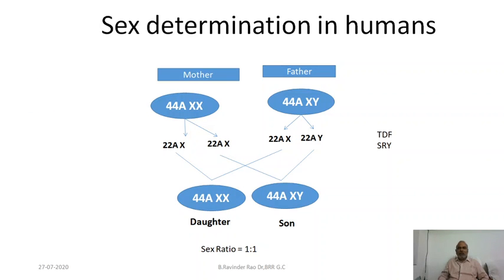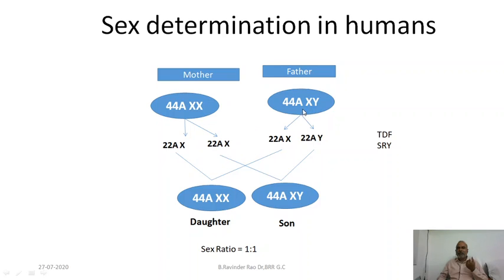Okay. Now, sex determination in humans, we'll see with the number of chromosomes. Mother has 44 autosomes, 2 X chromosomes. And father has 44 autosomes, X and Y chromosomes. And what are the eggs produced by mother? So eggs produced by mother have 22 autosomes plus 1 X. That means eggs are the same.